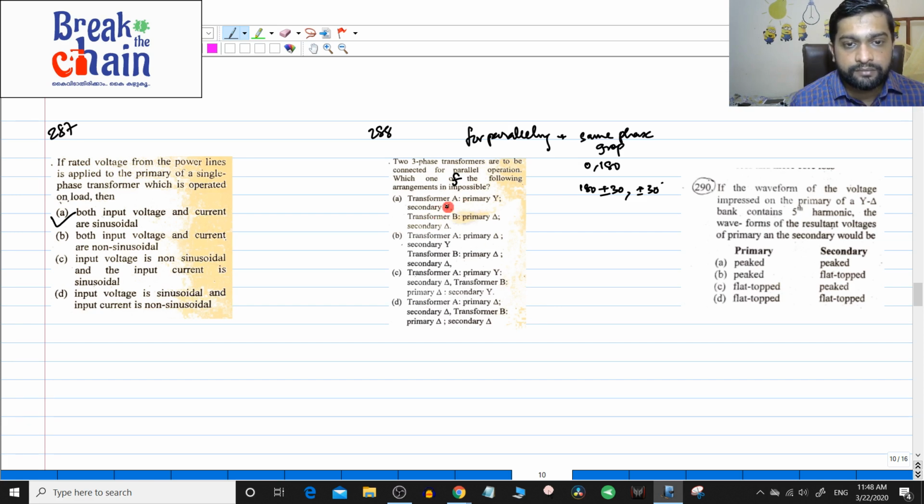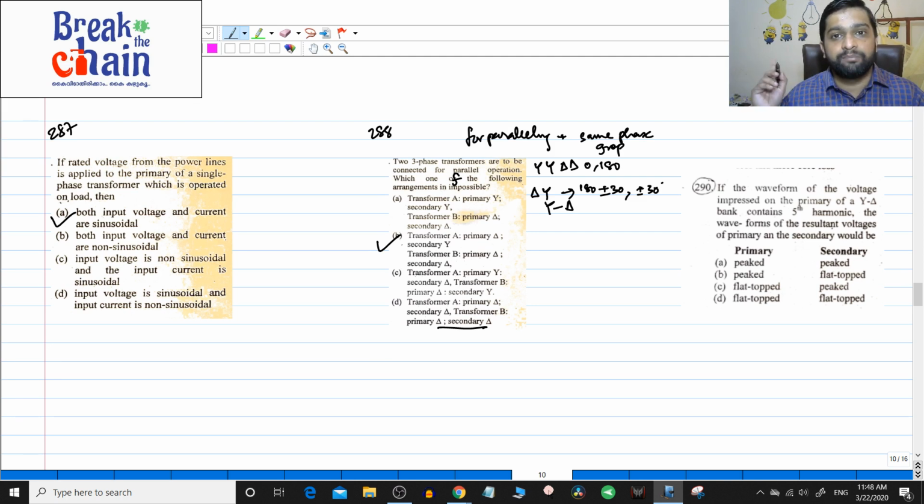So, star-star, delta-delta same group; star-delta, delta-star, let us keep that option; star-delta, delta-star same phasor group; and delta-delta, delta-delta. So, the answer is delta-star and delta-delta. Delta-star and star-delta is coming in the next phasor group, and here you are having star-star and delta-delta, right. So, option B is correct, because that is impossible to connect, you should not connect. It is possible, but the transformer will just burn off, that is the only thing, you do not want that. So, you should not connect it like that.